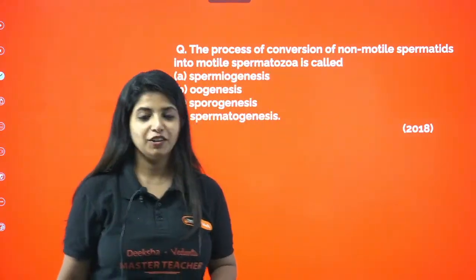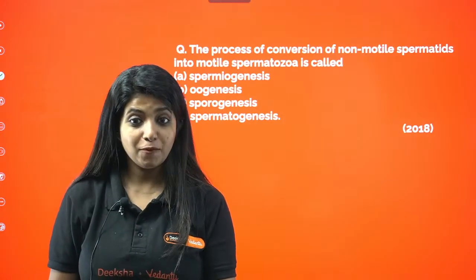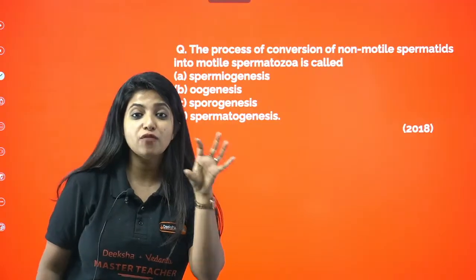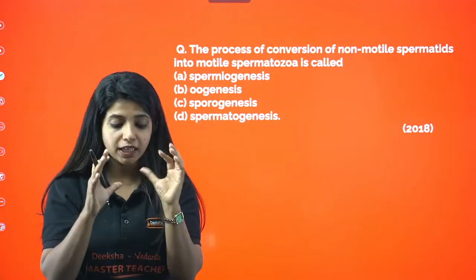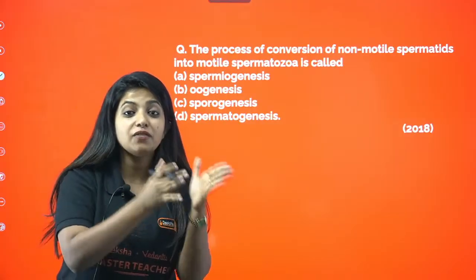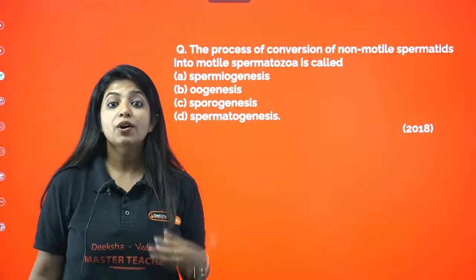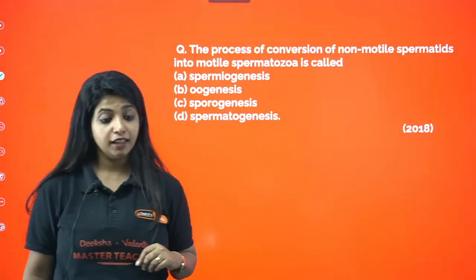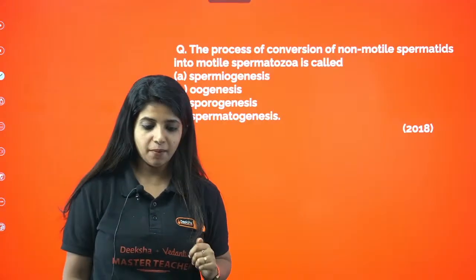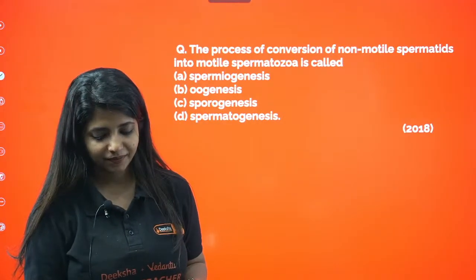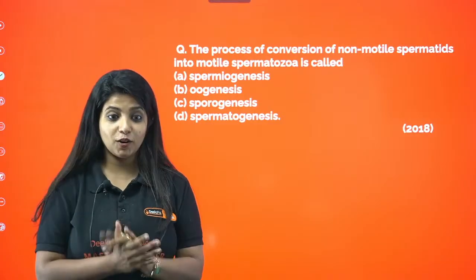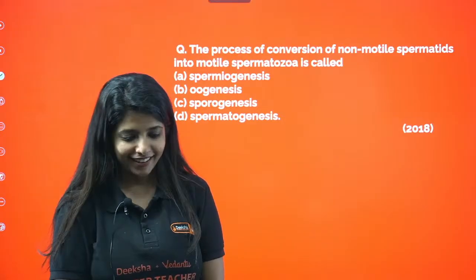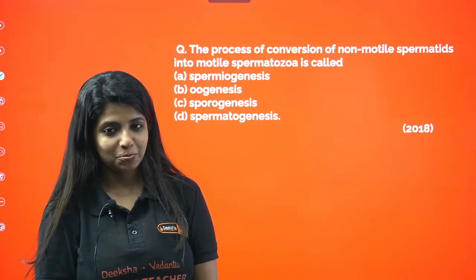Are you sure about that? Do you want to give one more thought to it? I'm not asking about the process of formation of sperms. I'm asking what is the process known as, the conversion of non-motile spermatids, the kids which were there, into motile, elongated spermatozoa. What do you call that process? I told you, you will get questions on the basis of it. Think. Four options. One more chance. Come on, Varshini. Come on, other people out there. If yes, you can also try. Try.